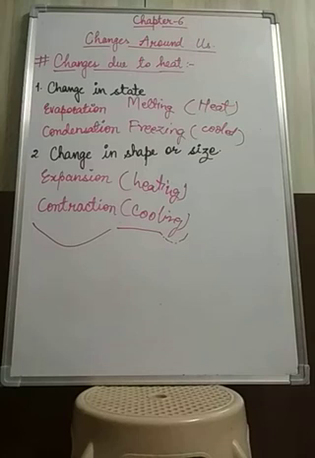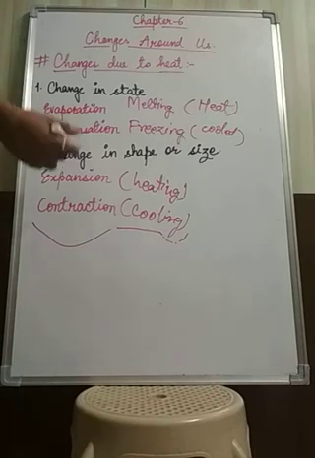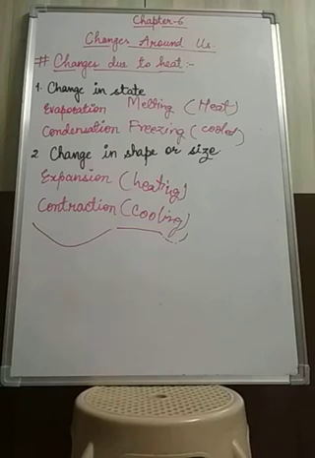That is due to increase in length in summer. This shows that metal expands on heating, or due to increase in temperature. Heating is actually the increase in temperature. When the temperature increases, the metallic substances expand. Okay. Now, next example is, you know that gaps are left between the blocks of concrete on a bridge.